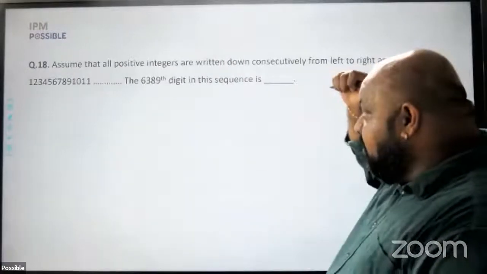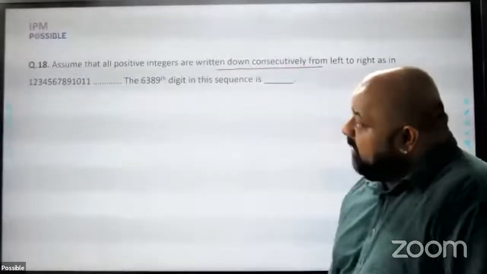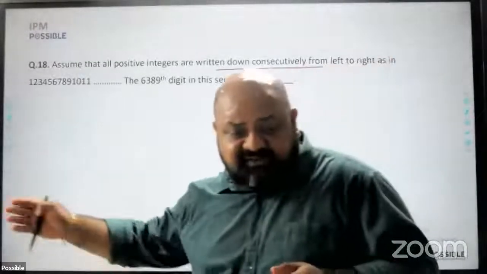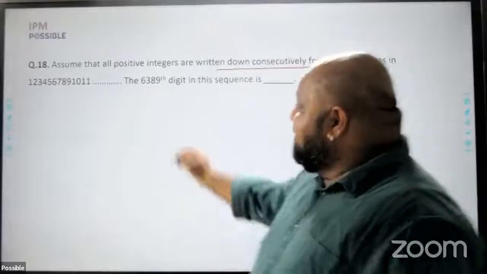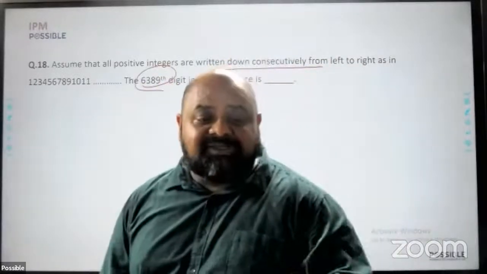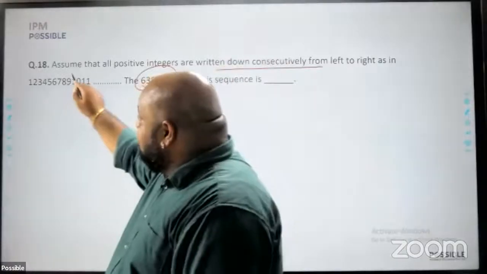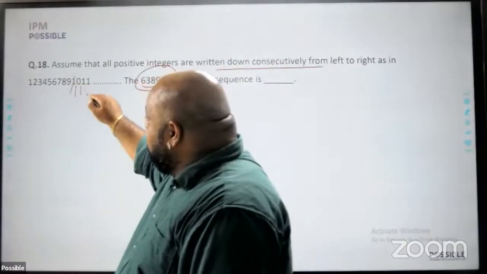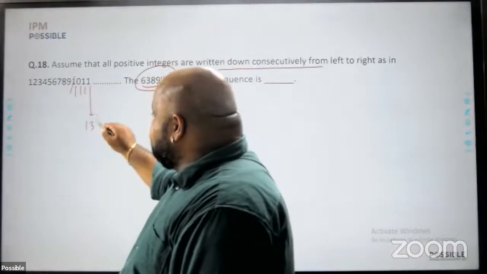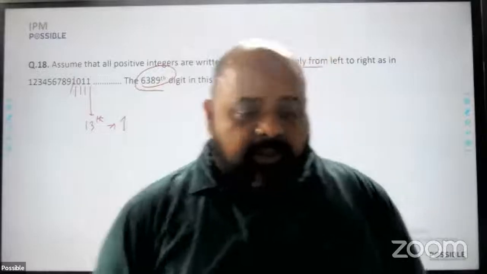Next, assume that all positive integers are written down consecutively from left to right. That is 1, 2, 3, 4, 5, 6, 7, 8, 9, and so on. The 6389th digit in this sequence. For example, if I ask you what is the 13th digit in this sequence, the one-digit numbers go till 9, then 10, 11, 12, 13. So the 13th digit is 1. That is what you're supposed to do, right?